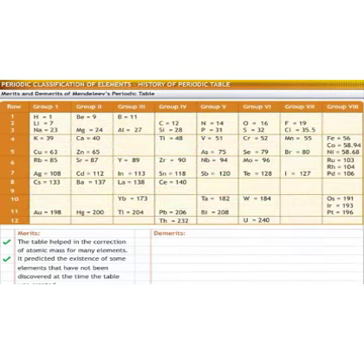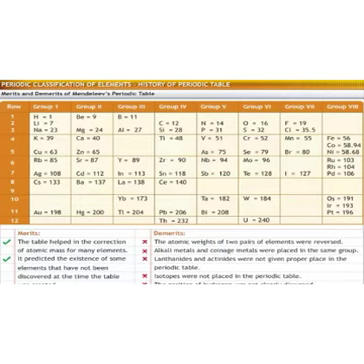However, it did not achieve complete success because of some demerits. The table has some inaccuracies. The order of atomic weights of 2 pairs of elements was reversed. First, iodine with atomic weight 127 came after tellurium with atomic weight 128. Second, nickel with atomic weight 58.68 came after cobalt with atomic weight 58.94.